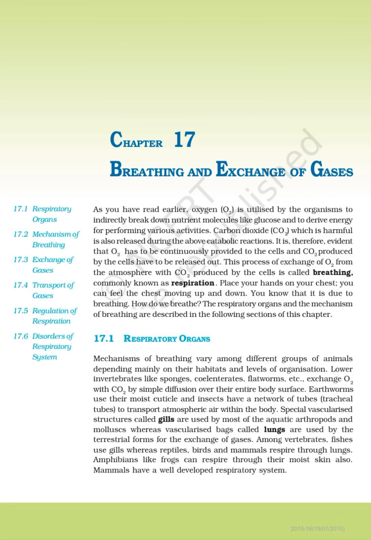Respiratory organs and the mechanism of breathing vary among different groups of animals, depending mainly on their habitats and level of organization. Lower invertebrates like sponges, coelenterates, flatworms, etc. exchange oxygen with carbon dioxide by simple diffusion over their entire body surface. Earthworms use their moist cuticle, and insects have a network of tubes, tracheal tubes, to transport atmospheric air within the body. Special vascularized structures called gills, branchial respiration, are used by most of the aquatic arthropods and mollusca, whereas vascularized bags called lungs, pulmonary respiration, are used by the terrestrial forms for the exchange of gases.